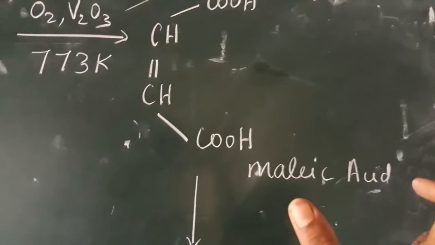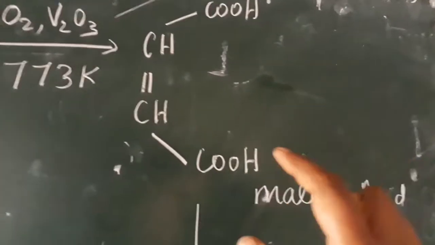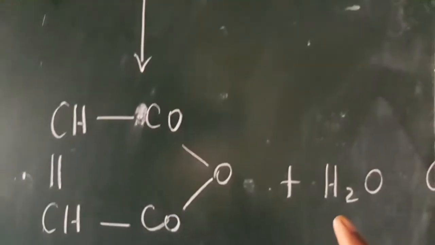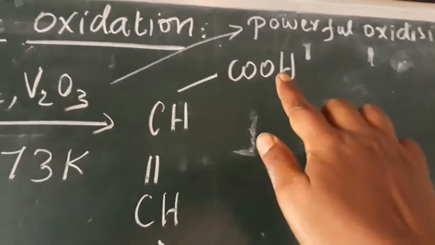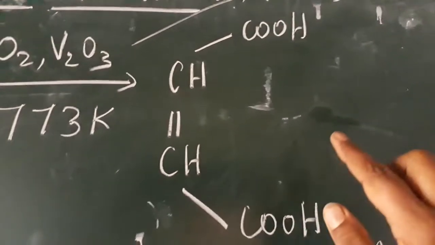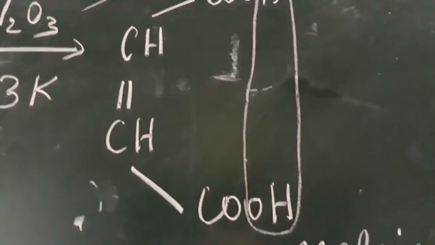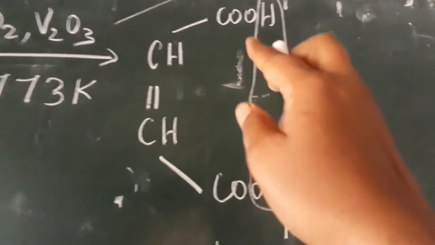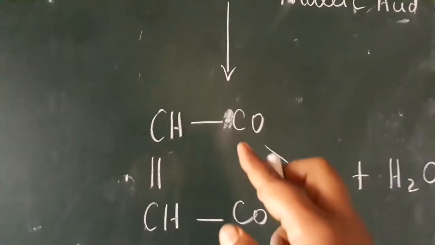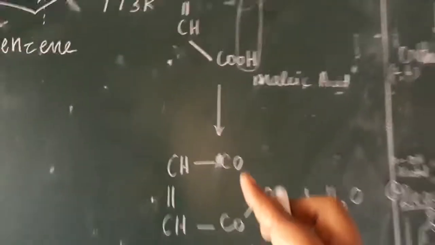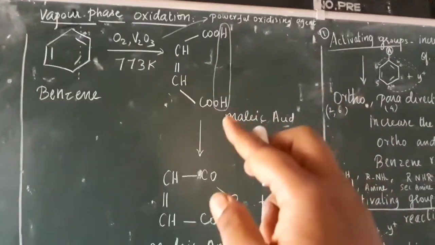What is the name of this compound? Maleic acid. Okay. And once again we are going to remove the water. How can you remove the water? What is the water formula? H2O. So we need 1 hydrogen. We are going to remove this hydrogen and this OH. Okay. So what is the remaining? I am going to remove this HOH, we get CO. Okay. So CO, 1 O is common for this CO. So we get it like this. We are going to remove the hydrogen and OH here.